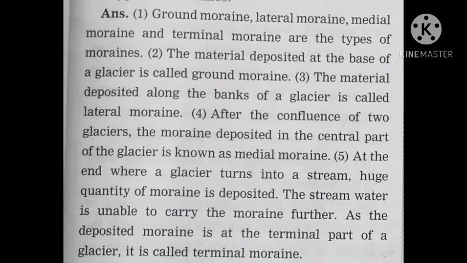Second, the material deposited at the base of a glacier is called ground moraine. Third, the material deposited along the bank of a glacier is called the lateral moraine. Fourth, after the confluence of two glaciers, the moraine deposited in the central part of the glacier is known as the medial moraine. Fifth, at the end where a glacier turns into a stream, a huge quantity of moraine is deposited. The stream water is unable to carry the moraine further. As the deposited moraine is at the terminal part of a glacier, it is called a terminal moraine.